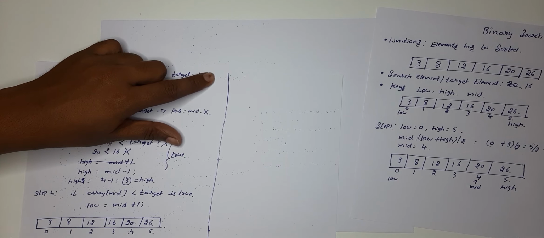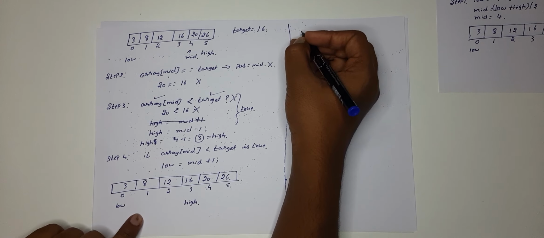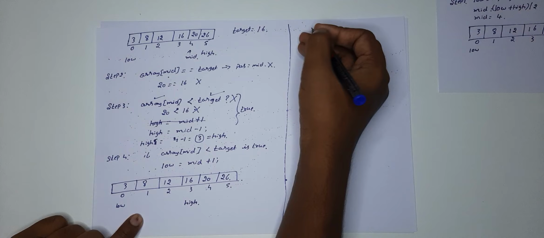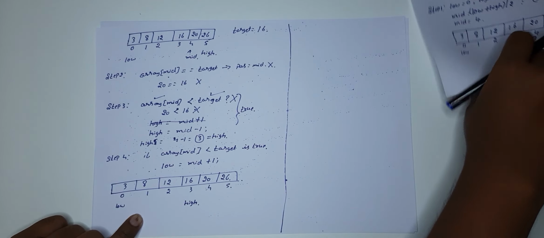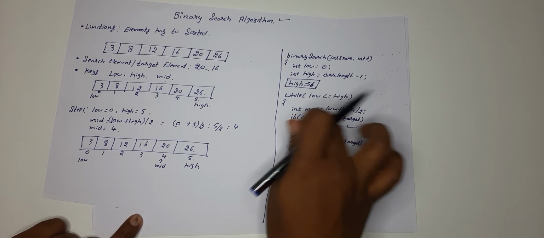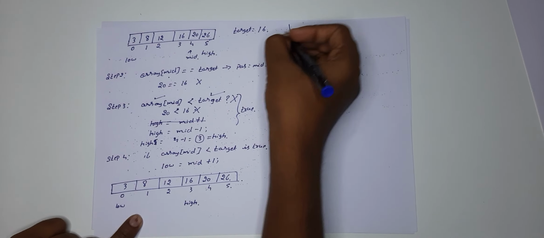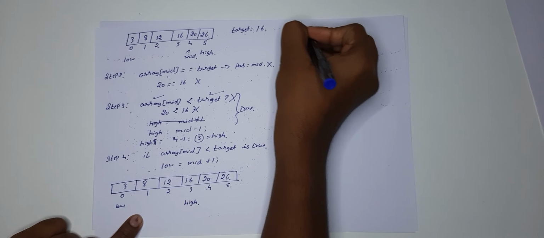Okay, now we need to find the same thing, the same procedure repeats. Like I have written the while loop here, right? The same procedure is to be repeated. Again, we need to find the mid and compare it. Same step needs to be repeated. That's why here I have written the while loop. So step 5 is going to be the repetition.